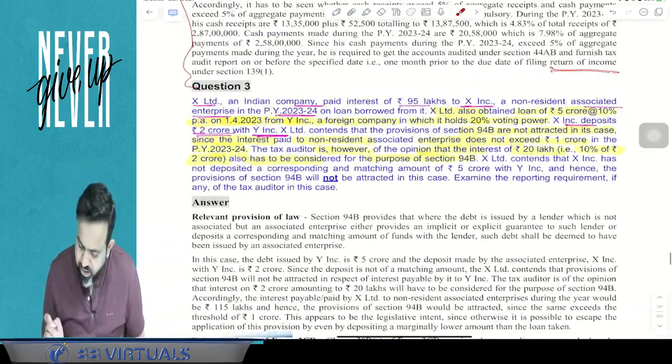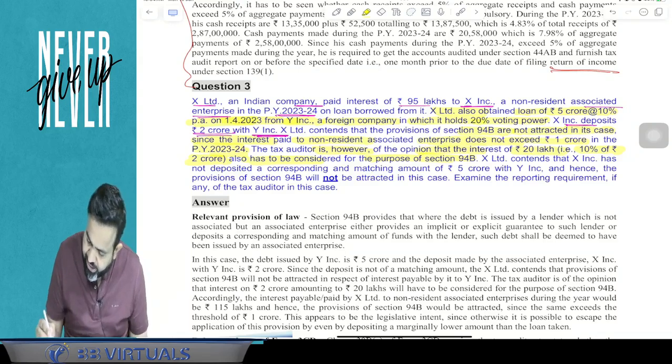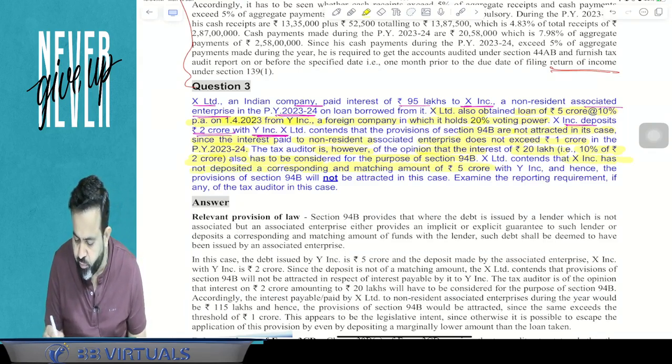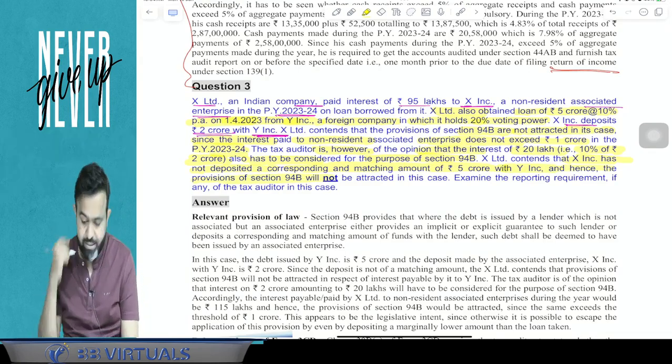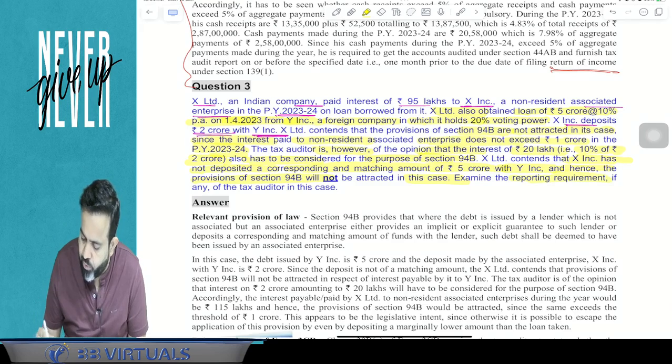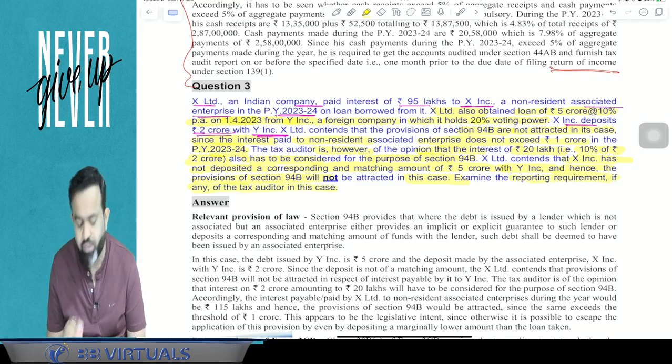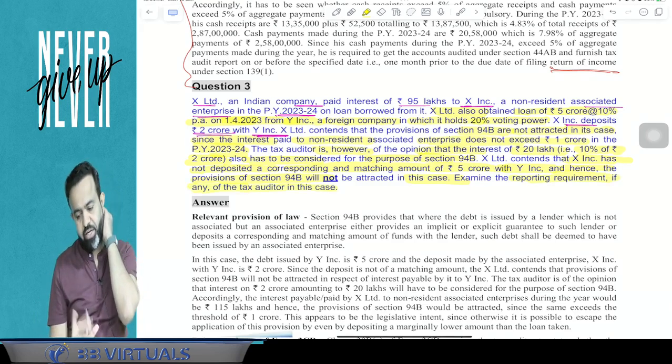Now next part, X Limited contends that XINC has not deposited a corresponding and matching amount of 5 crore with the YINC, and hence the provision of 94B will not be attracted. In this case, examine the reporting requirement, if any, of the tax auditor. Guys, what is the reporting requirement?